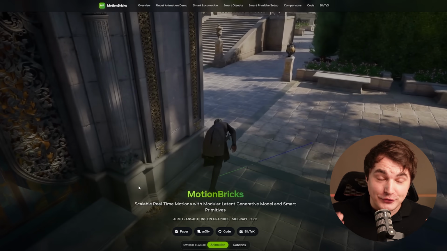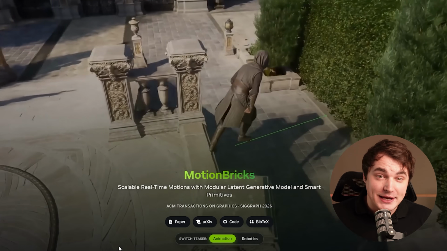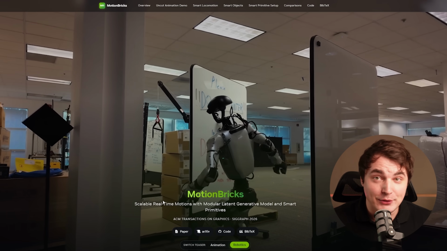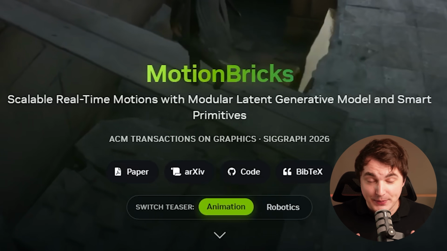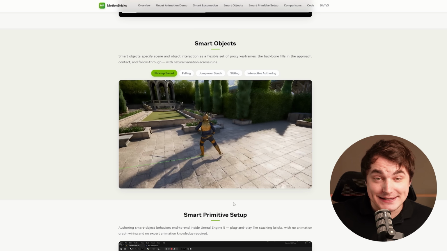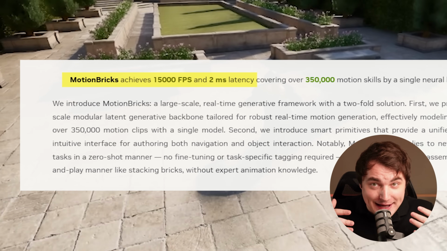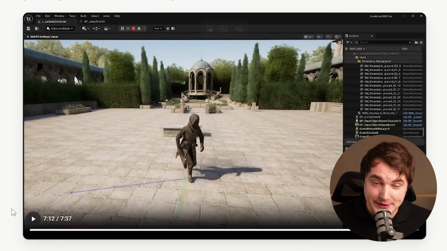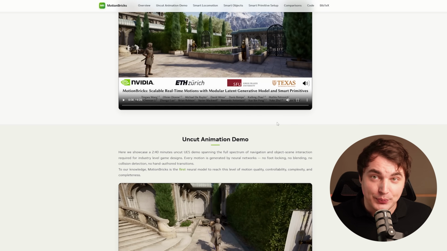1 month ago, we got the release of Motion Bricks. That is already closer, and that's like an animation engine for your game that you can plug in. The demo looks absolutely insane. There are some constraints, you need to pre-build the animations, etc. But there are also a lot of advanced features such as smart primitives. So not only is the movement calculated in real time with almost zero latency, which is 2 milliseconds, which you can actually play, but it can also interact with the environment. The downside, however, is that they only released the part about movements, and there are only a few presets that you can use. Smart primitives was promised and never released, and still no idea when.